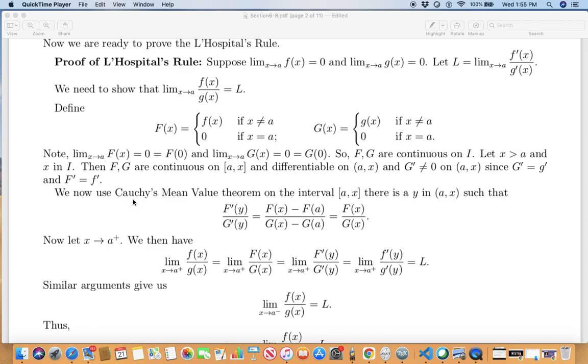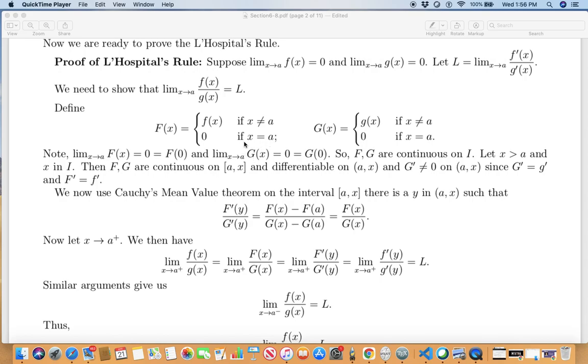So we may apply Cauchy's mean value theorem, which we just proved in our previous video. On this interval, what do we know? There is a number y between the endpoints such that capital F prime(y) over capital G prime(y) is the differences at the endpoints, (capital F(x) minus capital F(a)) over (capital G(x) minus capital G(a)). But F(a) and G(a) are 0.